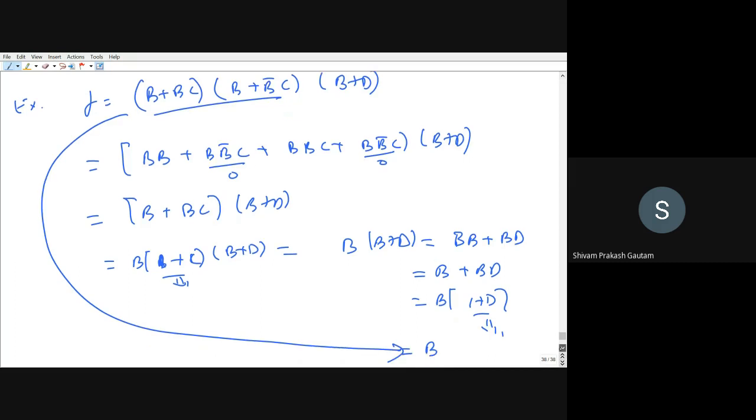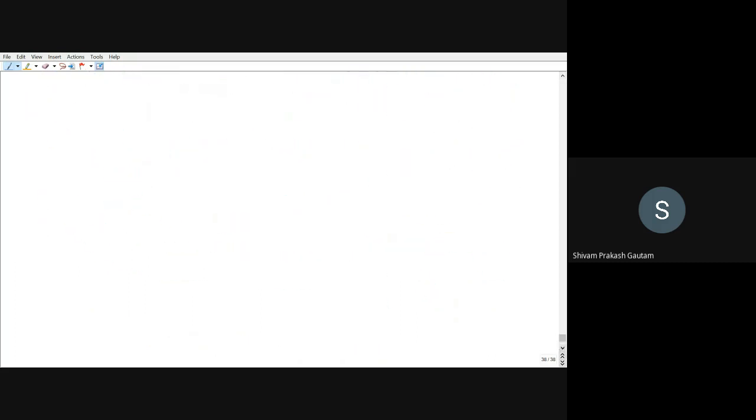One more example. If you have any doubt, you let me know. Right? That is AB plus A B bar C plus B C bar will be equal to AC plus B C bar. This we have to prove.